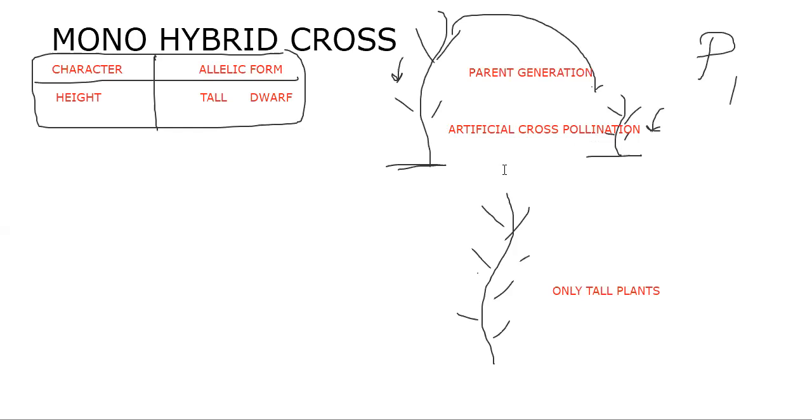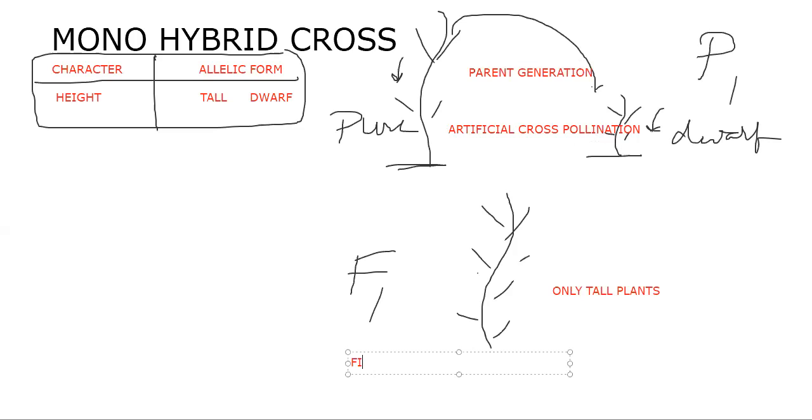When a pure tall plant is crossed with a pure dwarf plant, what we obtain in the first generation can be termed the F1 generation. What do you call it? First filial generation, or F1 generation. So what did he come to understand from doing the cross? I will write it here.